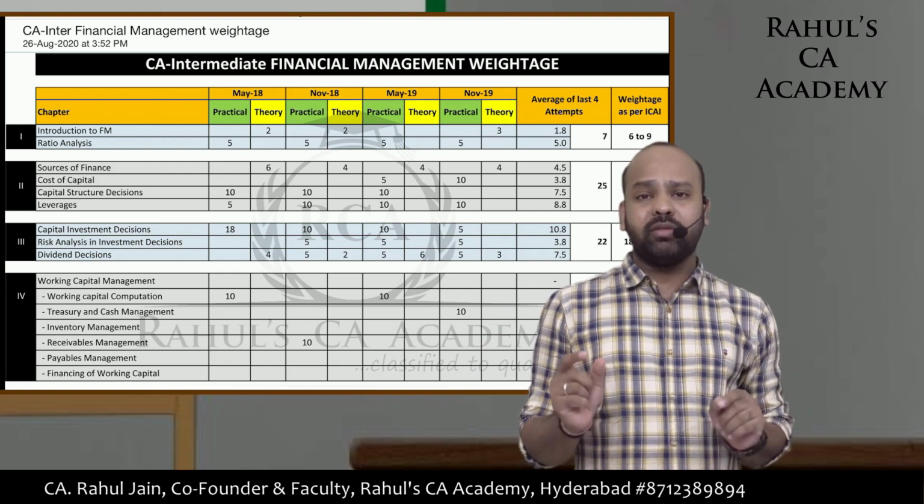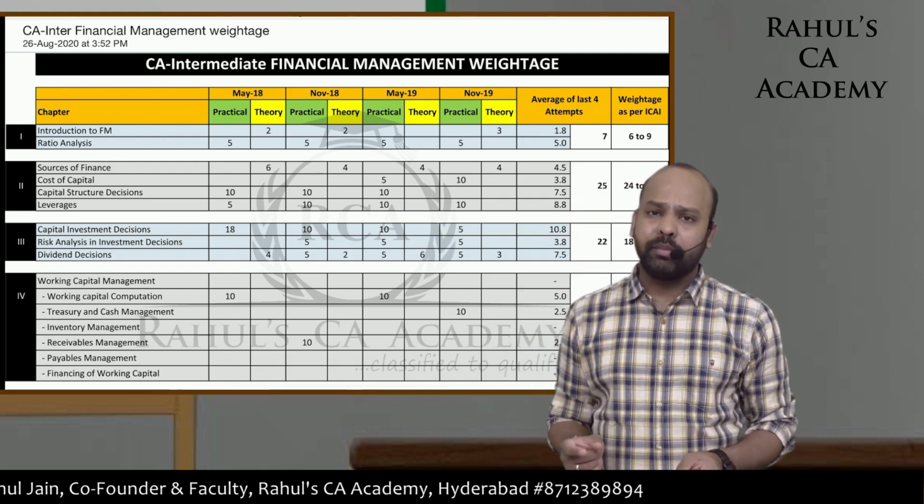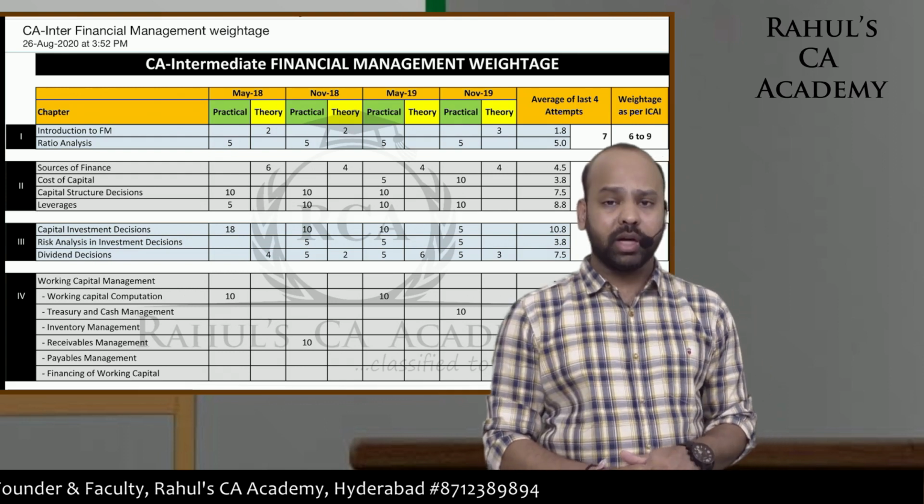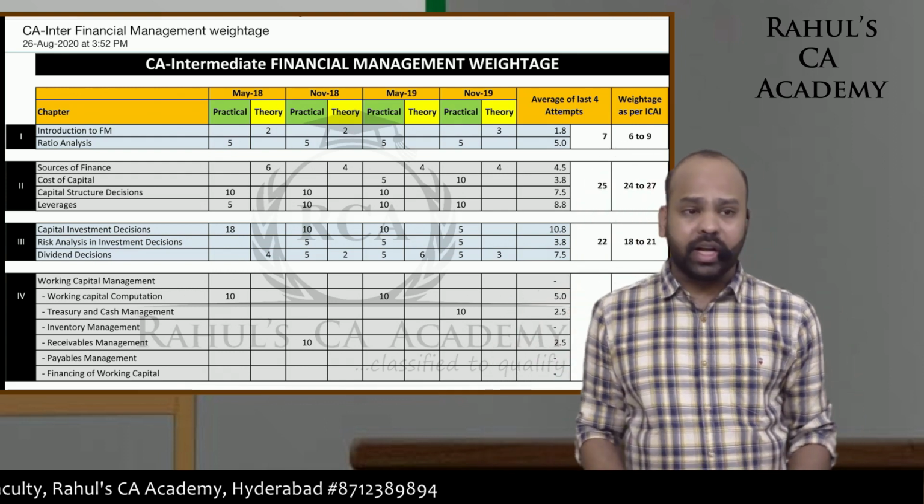As per ICAI, the weightage of working capital management is 6 to 9 marks, but the question usually comes for 10 marks. Yes, I have given all of those weightages in this document.